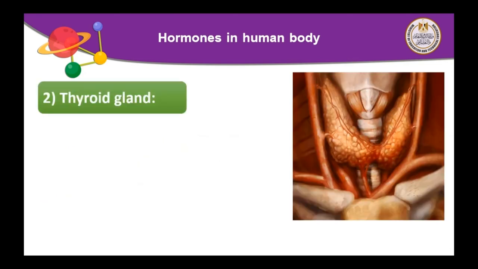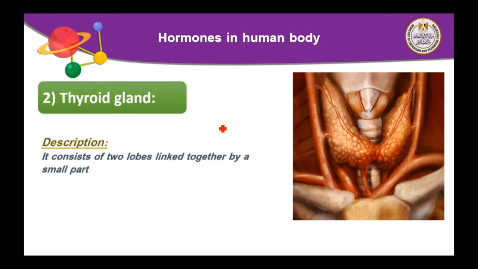So we will talk about the second gland, which is called the thyroid gland. In the previous part of this lesson we talked about a very important gland, which is called the pituitary gland, but now we will talk about the thyroid gland. Pay attention with me. Thyroid gland, what is the description of it?